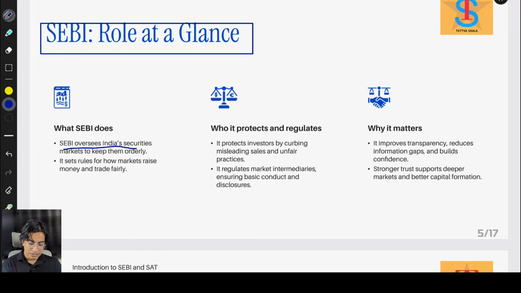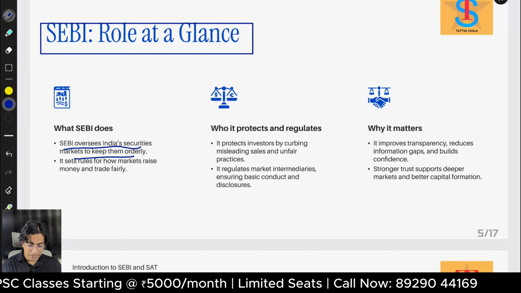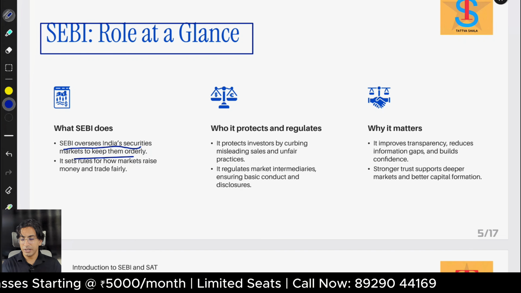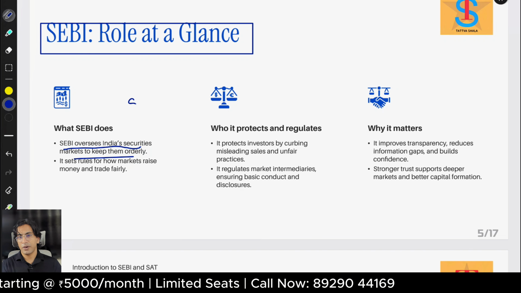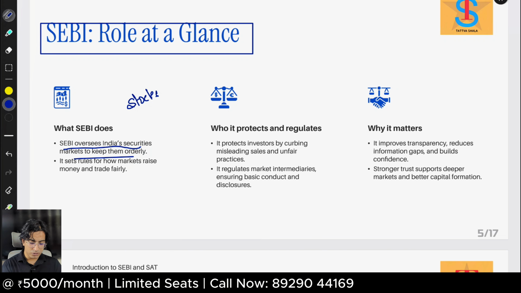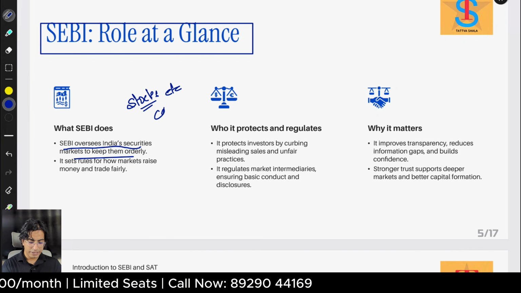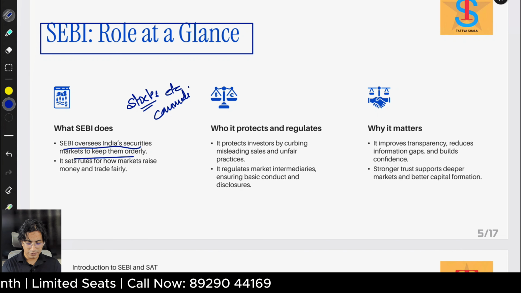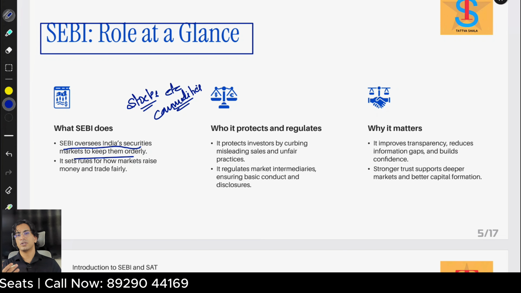What does SEBI do? SEBI oversees India's securities markets to keep them orderly. Not just securities like stocks, etc., but even commodities. You might see now gold, silver, petroleum products, all are traded on SEBI-regulated platforms, right?